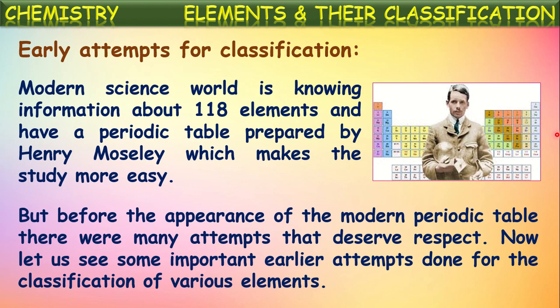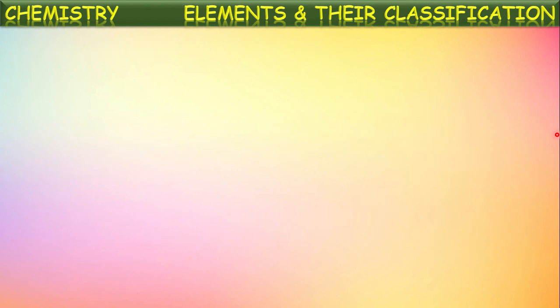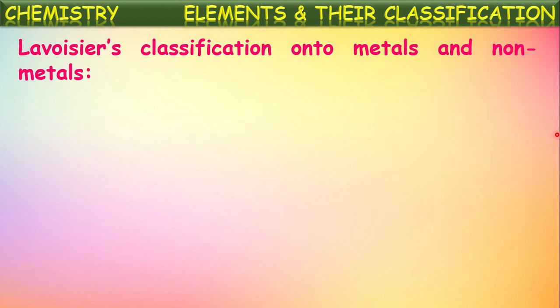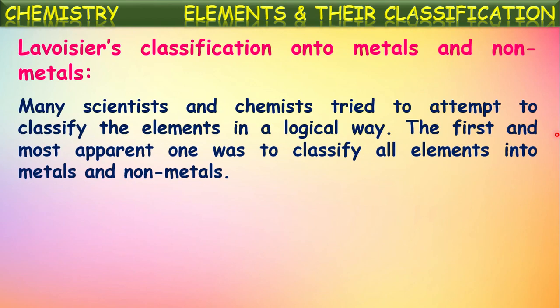Now, let us see some important earlier attempts done for the classification of various elements. One among those is Lavoisier's classification into metals and non-metals. Many scientists and chemists tried to classify the elements in a logical way. The first and most apparent one was to classify all the elements into metals and non-metals. So in the earlier days, while trying to classify the elements for the first time, they tried to classify the elements as metals and non-metals.